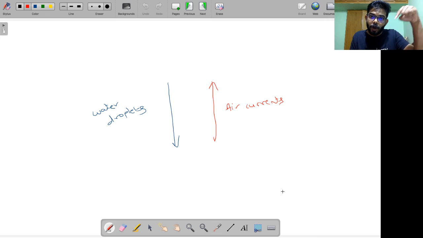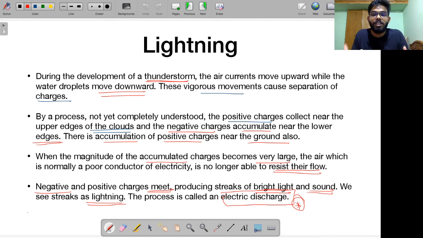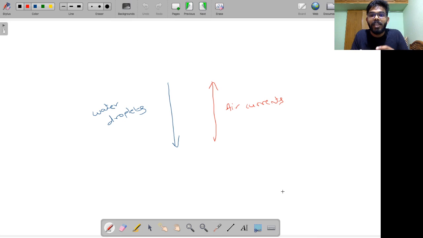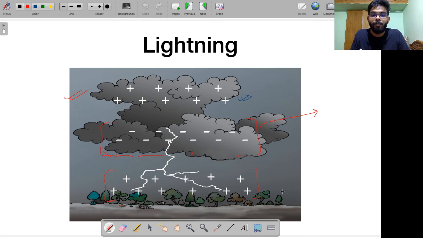Friction, why? Because water droplets are trying to move downwards, air currents are trying to move upwards. This vigorous reaction results in some kind of frictional force, which is resulting in separation of charges. Charges are getting transferred. And because of some processes, we are seeing that at the upper edges positive charges are accumulating, at the lower edges of the atmosphere negative charges are accumulating, and near the ground, positive charges are accumulated.